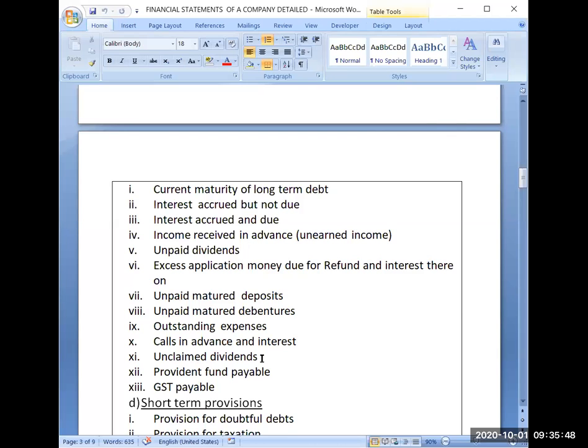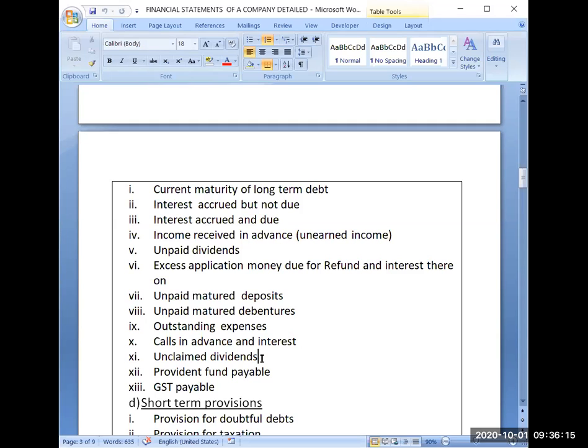Same is the term here, unclaimed dividend. Unclaimed dividend is what? That we have paid the dividend, and nowadays, however, the amount reaches your bank account automatically. Earlier, it was not a scenario like that. Earlier, whenever the company was giving dividend, the company was sending you a check, or you can say dividend warrant, by post or by courier.